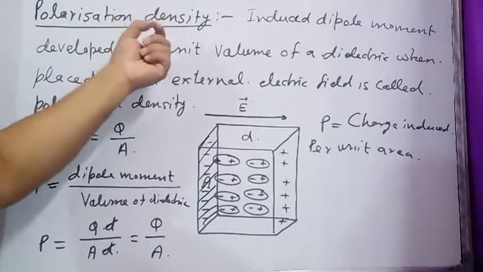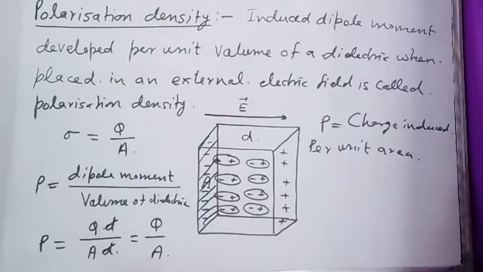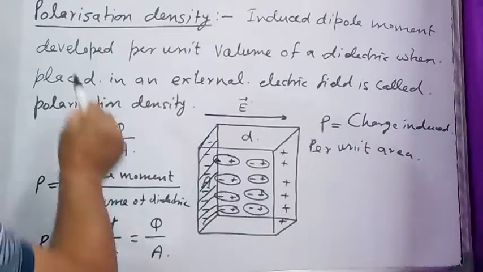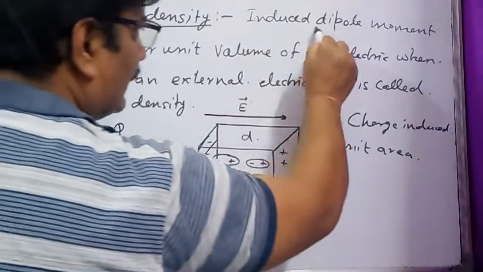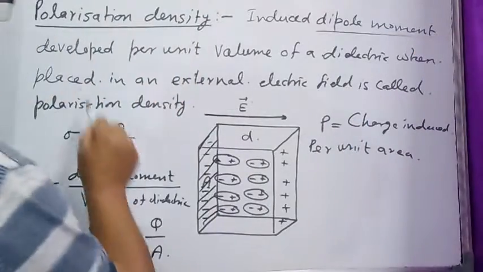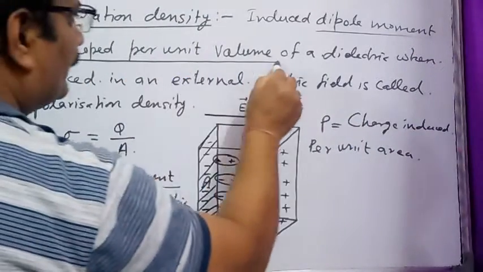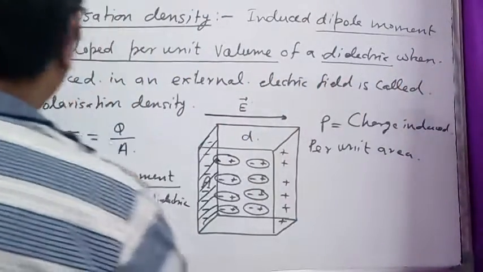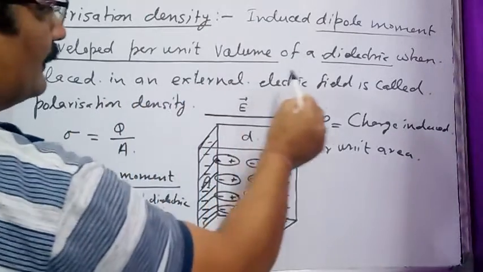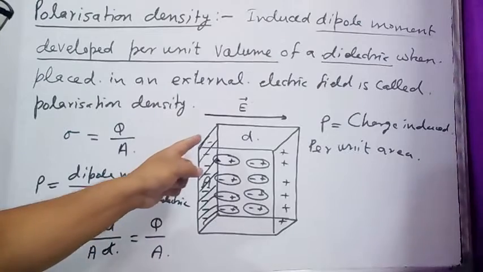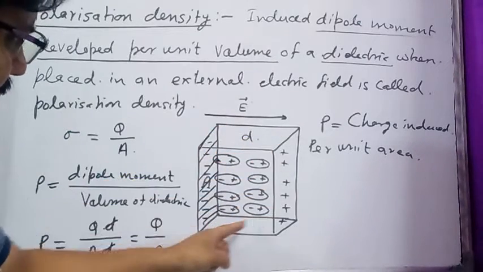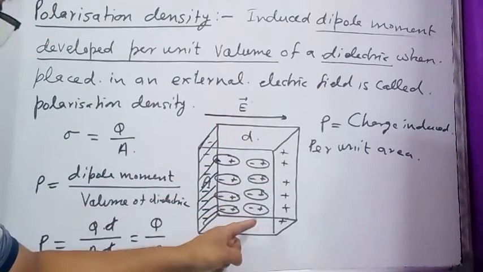What is the polarization density of the dielectric medium or dielectric slab? The polarization density of the dielectric is defined as the induced dipole moment developed per unit volume of the dielectric when placed in an external electric field. It means the dipole moment of this dielectric slab.